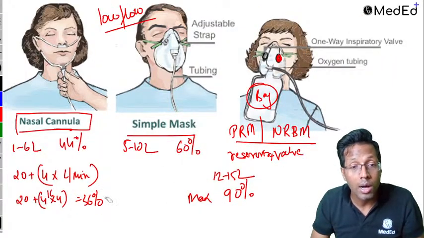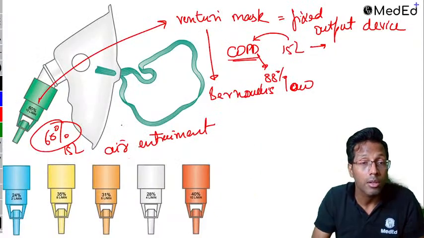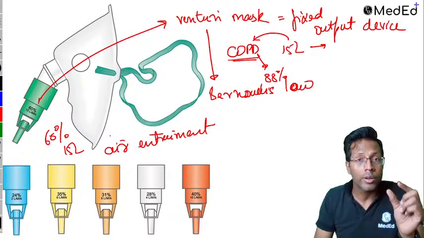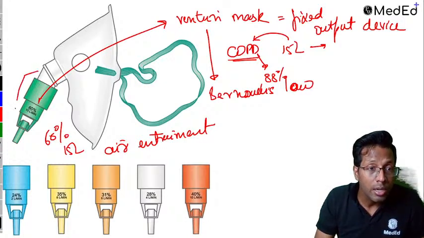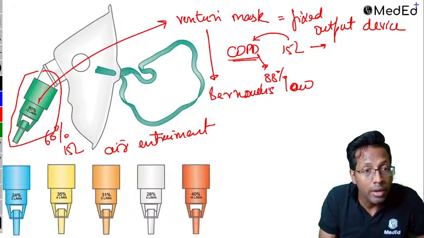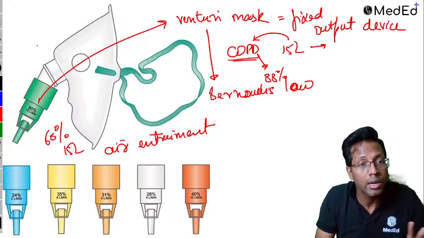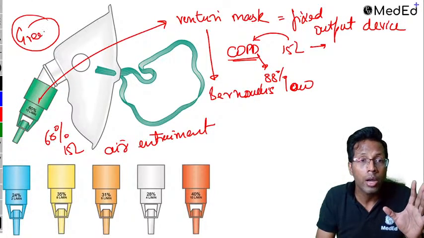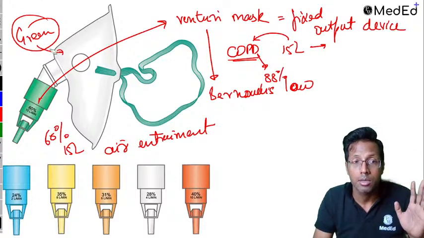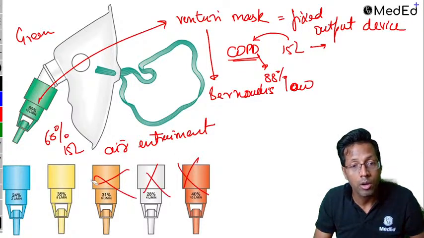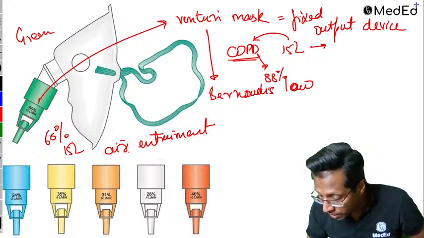They are not going to ask you the color, because nowadays it's not even color coded so much. Nowadays you are getting a single tube which is adjustable. If you adjust this opening, in that one tube only, it's all green colored nowadays. There is one small green venturi mask you get, and you can attach it at the back of any face mask, right? So nowadays they are not going to ask you these colors. Don't worry about it.